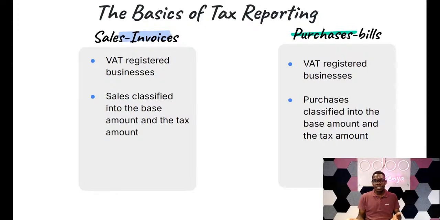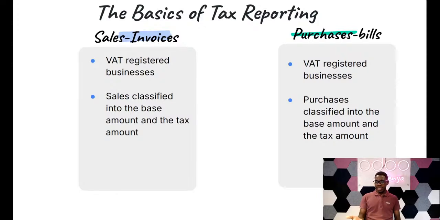With these two key transactions, the key thing to understand is that if you are a tax registered business, you'll be charging VAT on your sales, but at the same time, you'll be charged VAT on your purchases, just as an example of a tax. That simply means that if you are making a sale, the gross amount of the sale will be classified into two things. You have the part which will be realized in the income account, then you have part of it that will be realized in the tax received account.